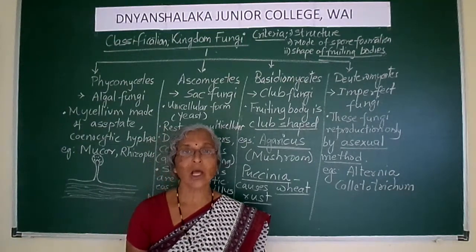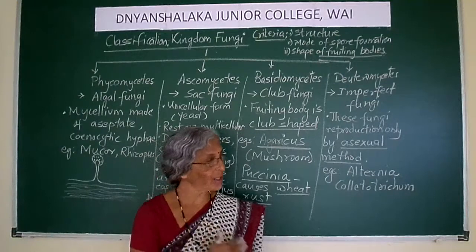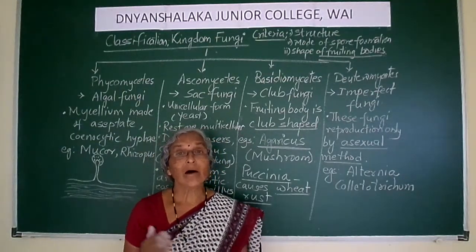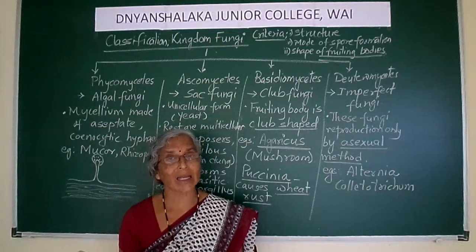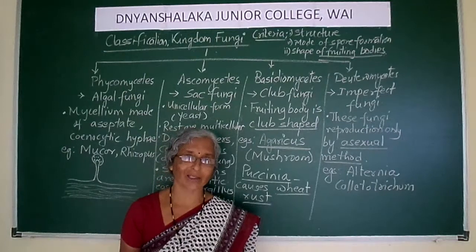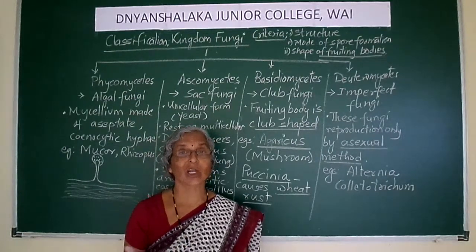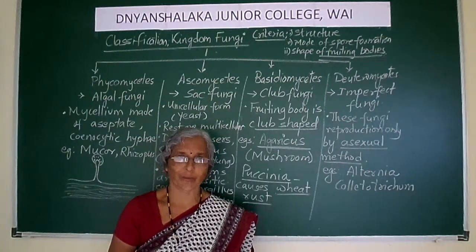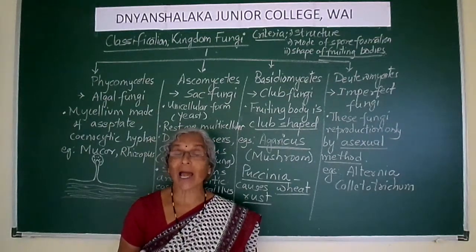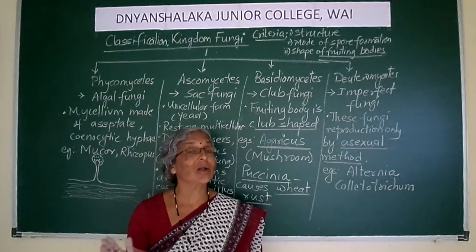Okay students, now after this, what we are going to study are acellular organisms. That means we have to study those forms which do not have cellular organization.